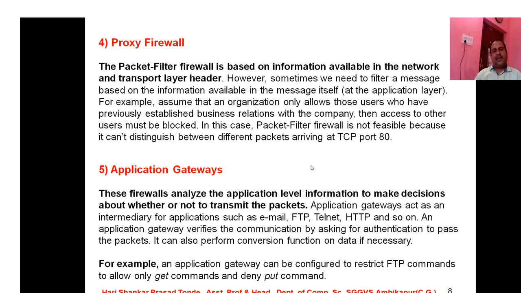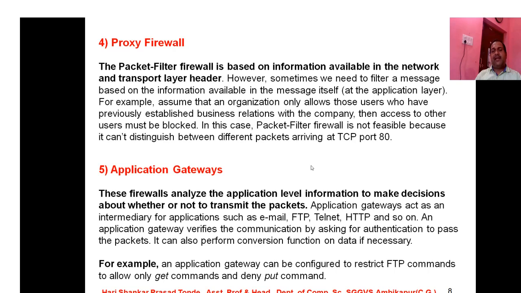So students, the fifth type of firewall is the application gateway. It is also one important type of firewall. These firewalls analyze application-level information to make decisions about whether or not to transmit the packets. First of all, application gateways are installed on the application layer, and this helps us provide systematic arrangement of the data residing in the application layer.